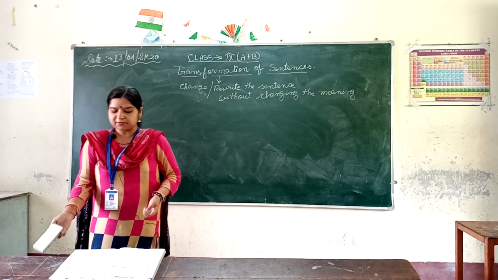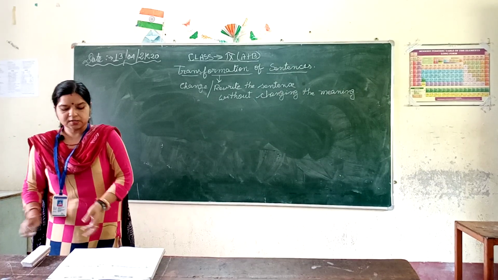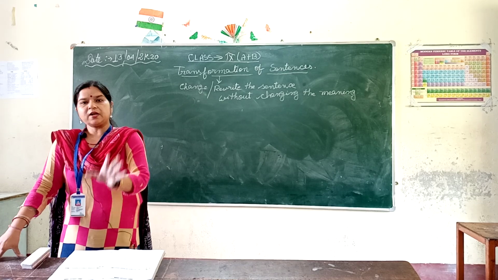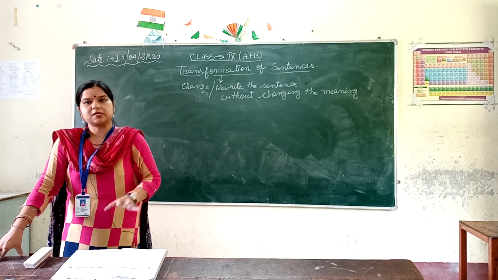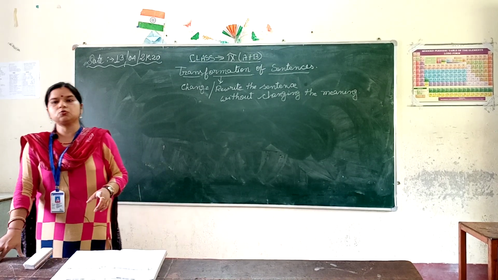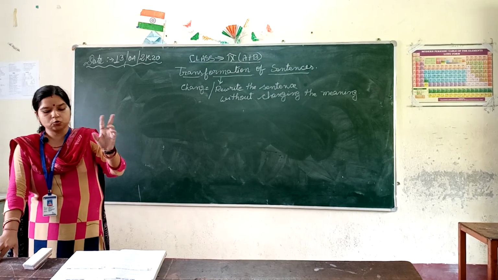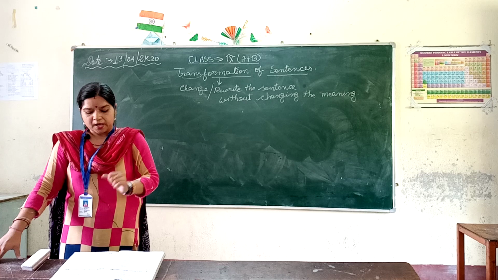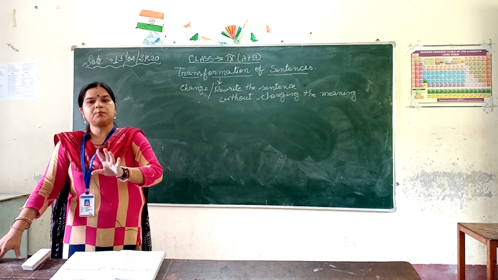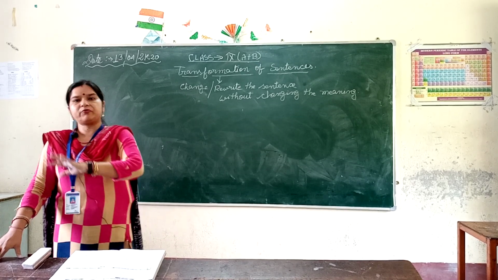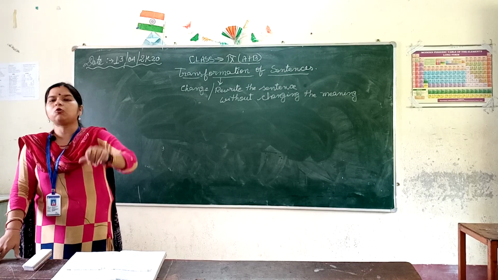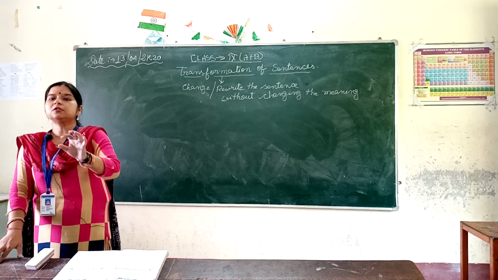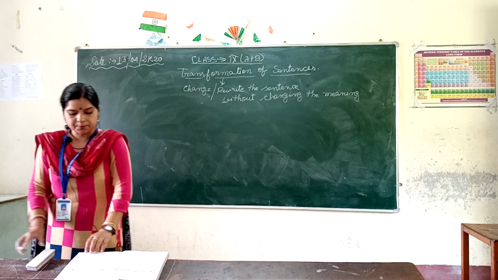In adjective chapters you have already studied that the positive degree is used in a simple sentence. The comparative degree is used when comparing between two things, two animals, two persons, anything. And the superlative is used when comparing between more than two, for example, this is the best boy in the whole class.